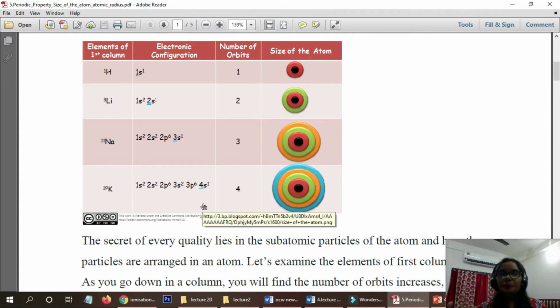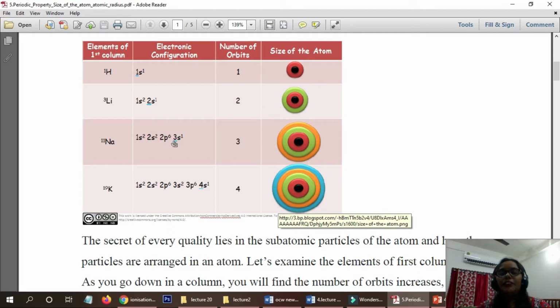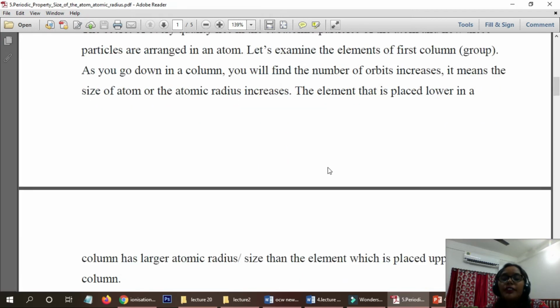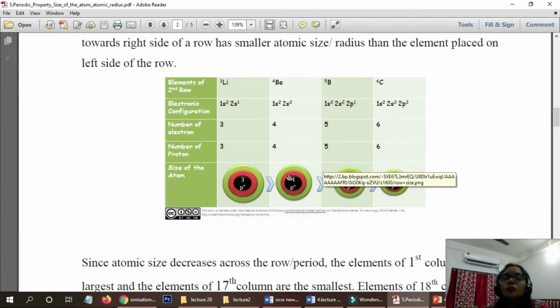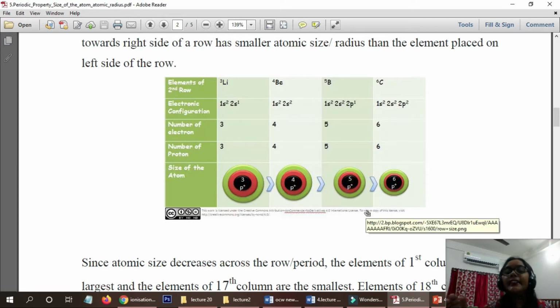That's why the element will expand, and that's why the radius will be increasing. Understand? So if you go down the group, the radius will be increasing. Now what will happen if we go towards the right side? If we go towards the right side, the size will decrease. Why will the size decrease?